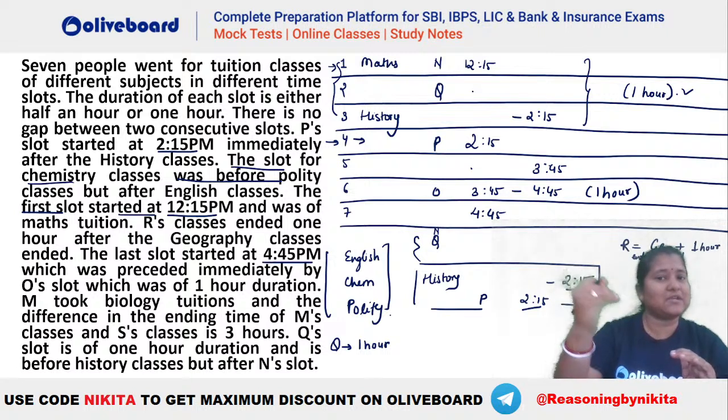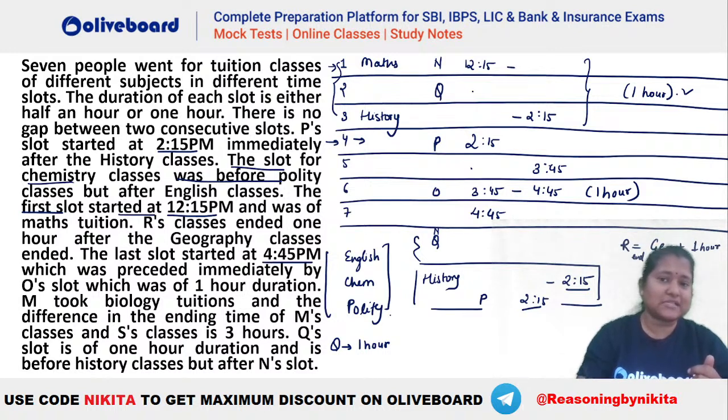So the remaining 60 minutes have to be divided between the first and third slot. That means they should be of 30 minutes each. So 12:15 to 12:45 will be the first slot, that will be 30 minutes. This will be 12:45 to 1:45, 1 hour. And this will be 1:45 to 2:15, that is 30 minutes again. I hope this is clear everybody.